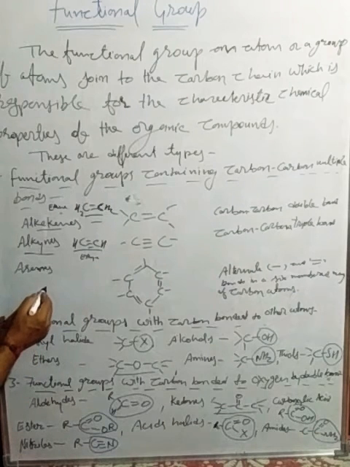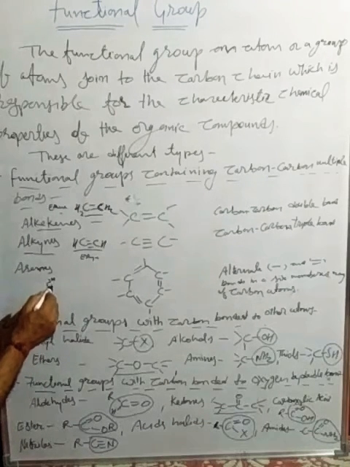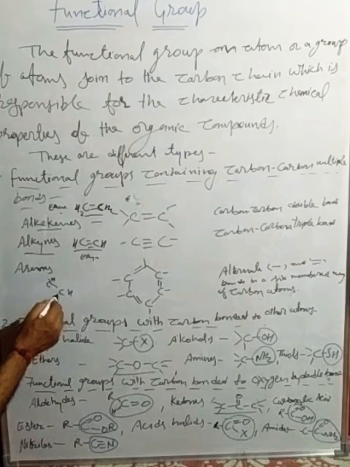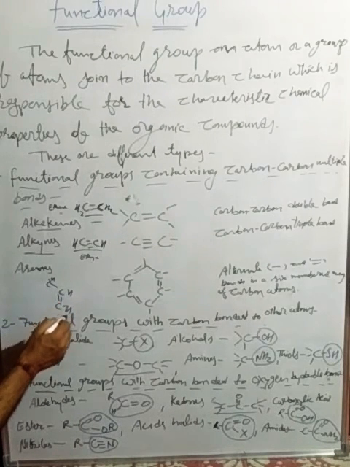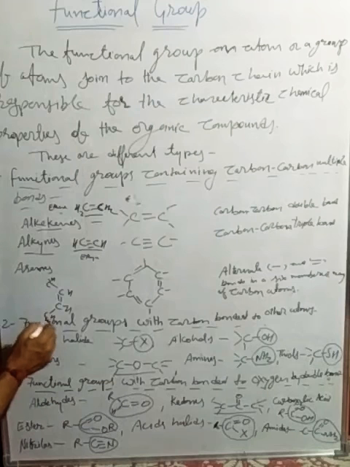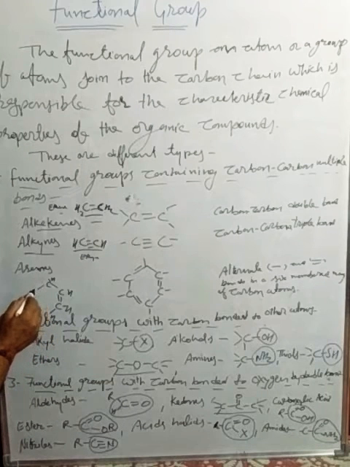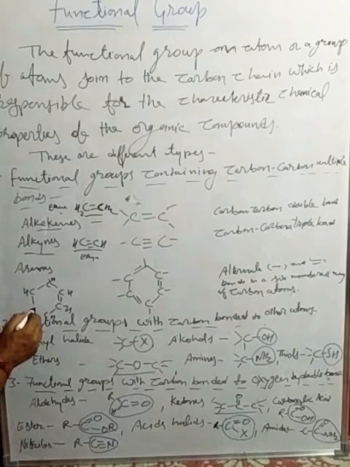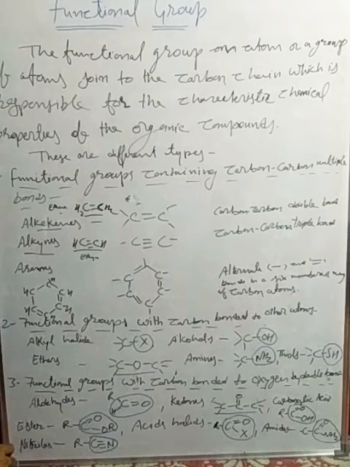If you make a benzene ring, it is like CH, CH double bond CH, CH, CH, CH double bond. That is called a double bond.